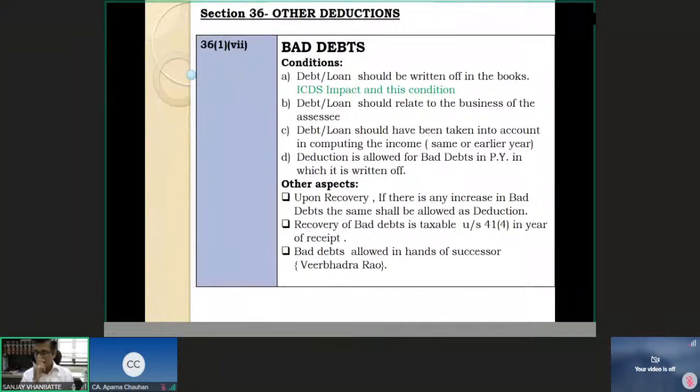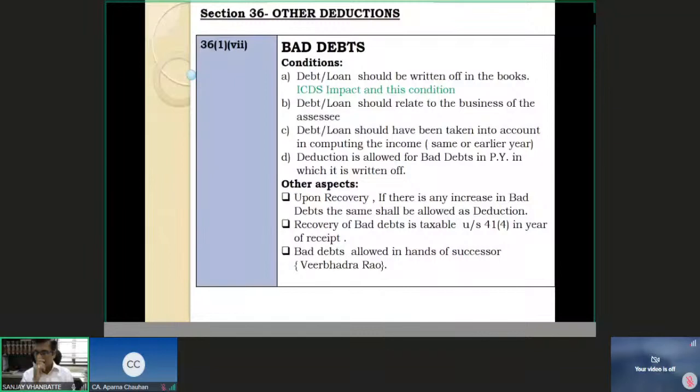And now 36(1)(7), bad debts. We all understand this, bad debts and BDDR. There is a difference between these two. Bad debts is actually writing off the debt as being bad, and BDDR, the bad and doubtful debts reserve, is just a contingent provision, where we apprehend that a certain percent of our portfolio of debtors is going to be bad or will not get recovered over a period of time. That is our experience. So BDDR provision is not equal to bad debts. There is a difference we must understand. Those who don't know must know this, that bad debts and BDDR are different.